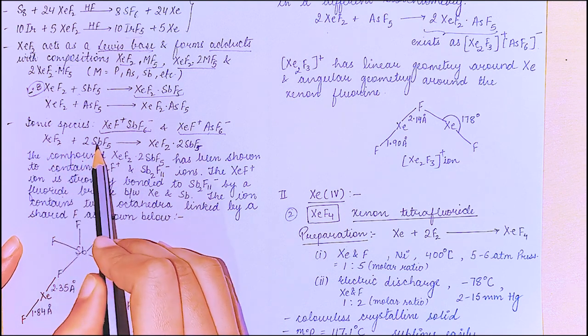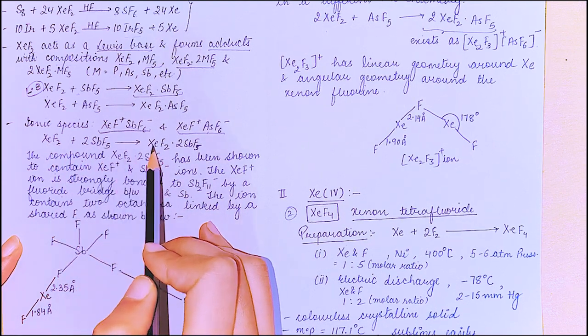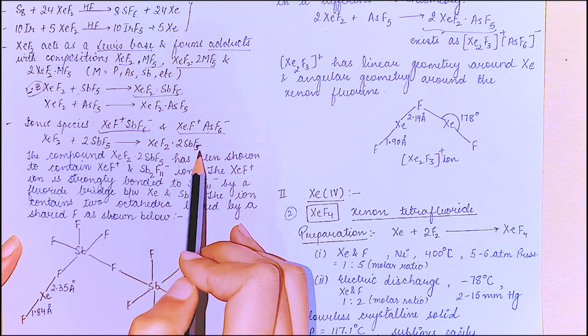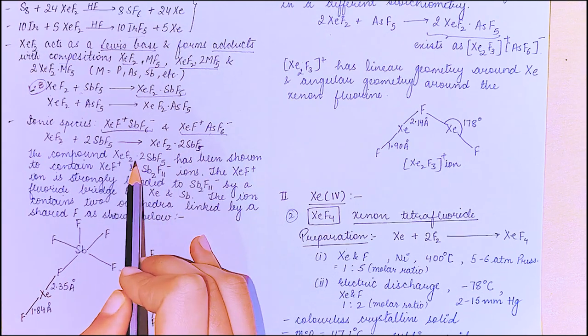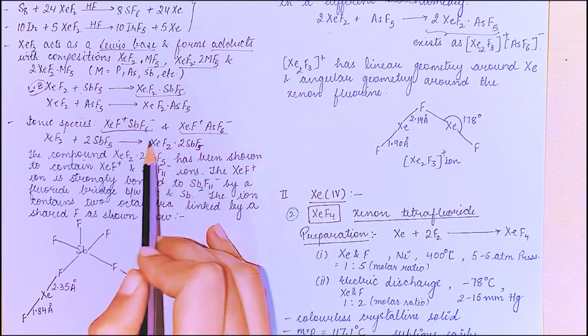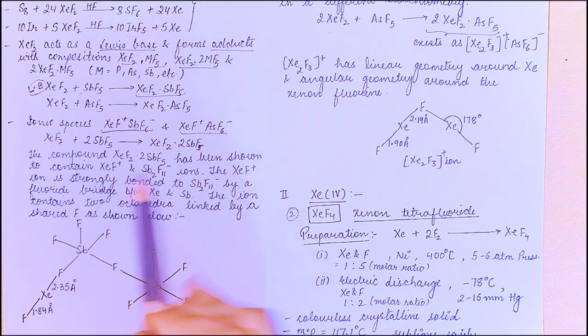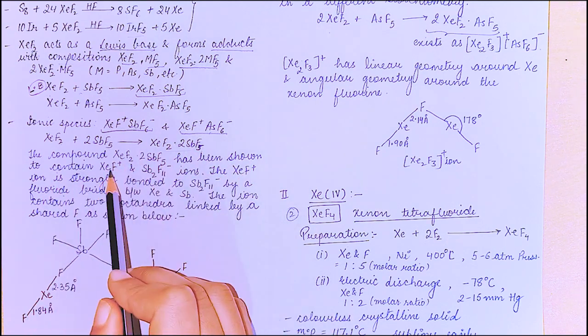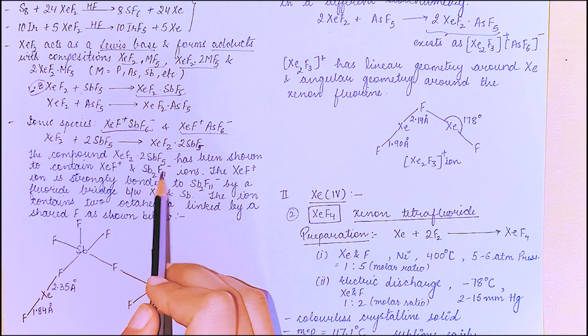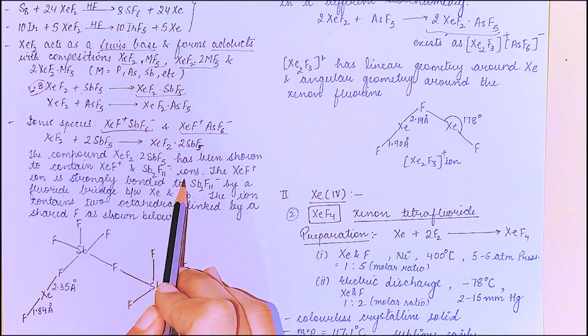XeF2 when it reacts with SbF5, it forms XeF2.2SbF5. The compound XeF2.2SbF5 has been shown to contain XeF positive and Sb2F11 negative ions.